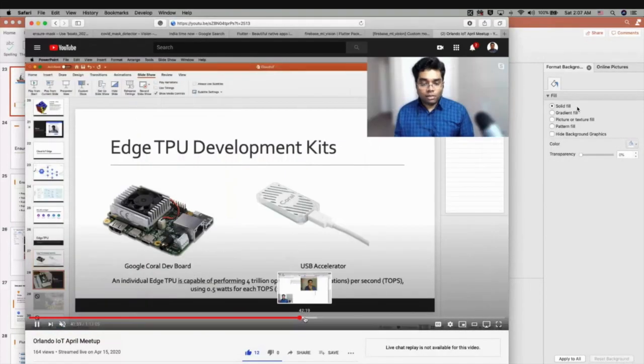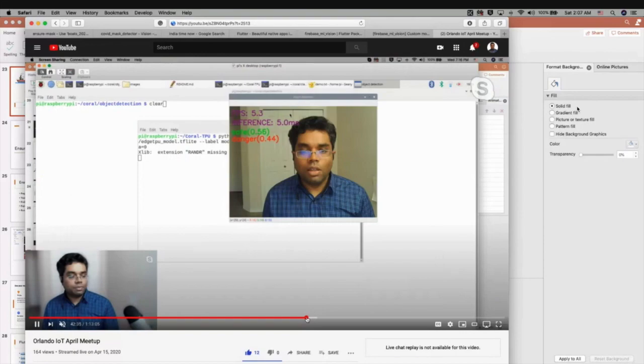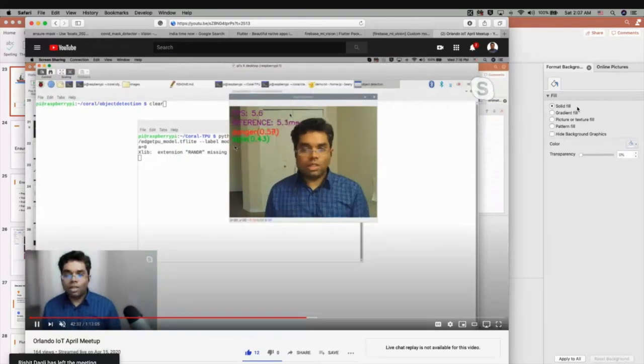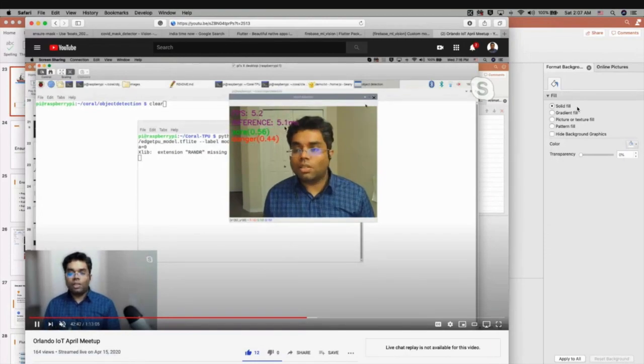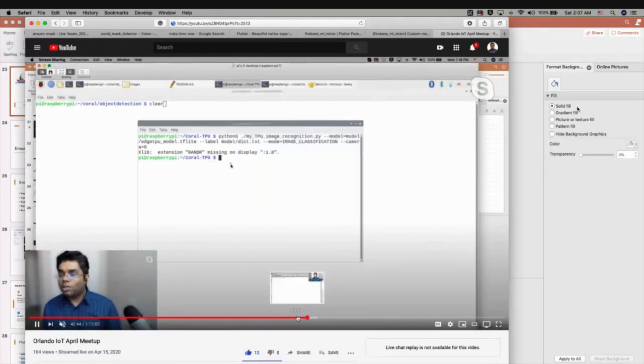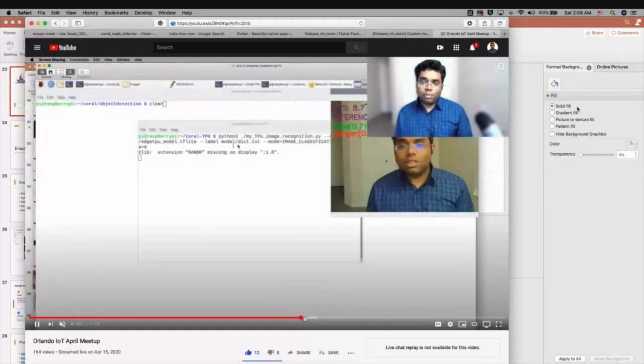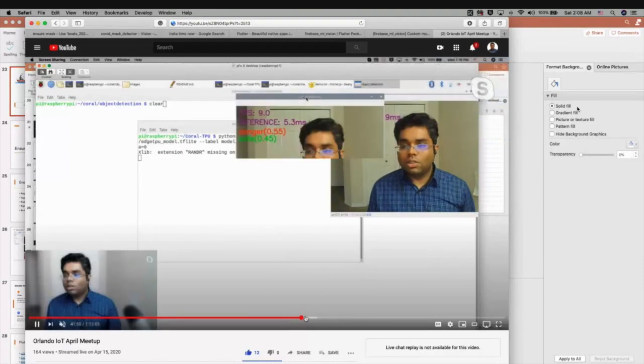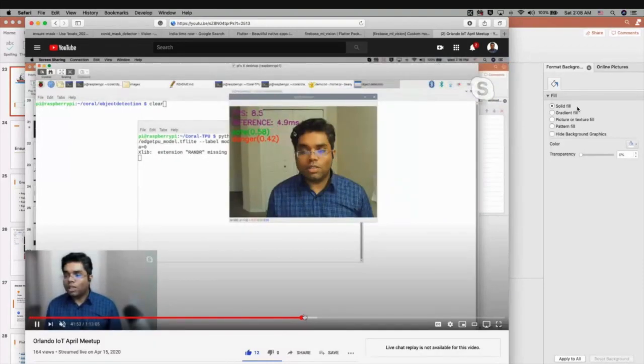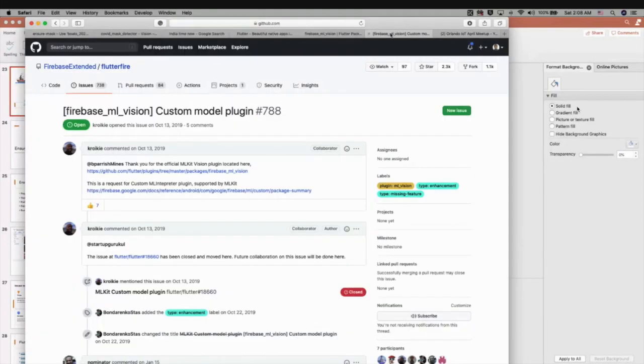It's trying to infer using this Edge TPU device. You can see how fast it is doing the inference, like 5 milliseconds. If you are doing the same thing on your CPU or anything, it would take at least 100 to 200 milliseconds. So with a fast Edge TPU you can do the same process. The only thing is how we are running on the TPU. I shared this video in case you are interested, and also in case you are interested in playing with Flutter and IoT devices, you can do that as well.